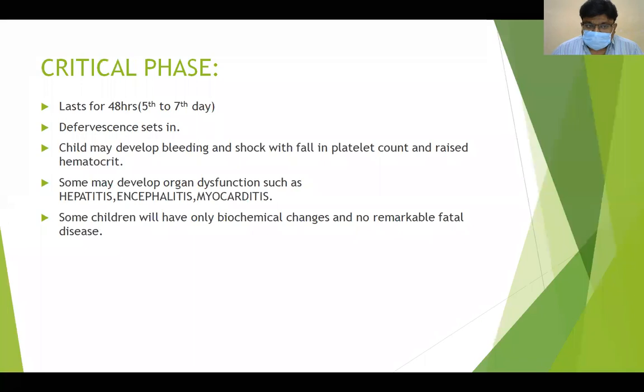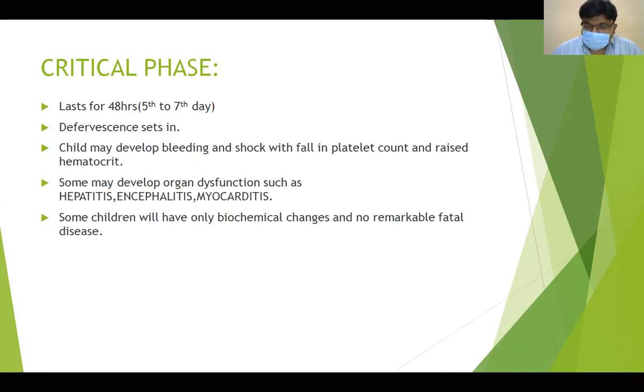The critical phase lasts for 48 hours, where the defervescence sets in. The child may develop bleeding, shock with falling platelet count, and raised hematocrit. Here, I would like to add one point. Once the critical phase starts, the platelets will come down drastically. Sometimes, in a few people, they go down to 20,000.